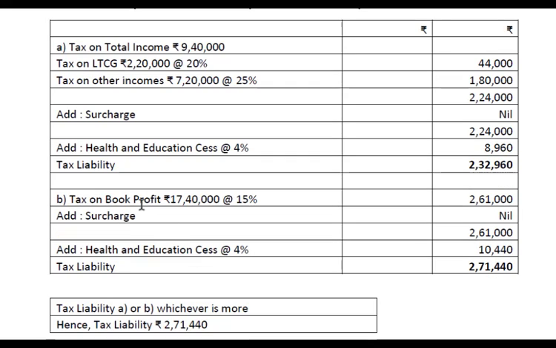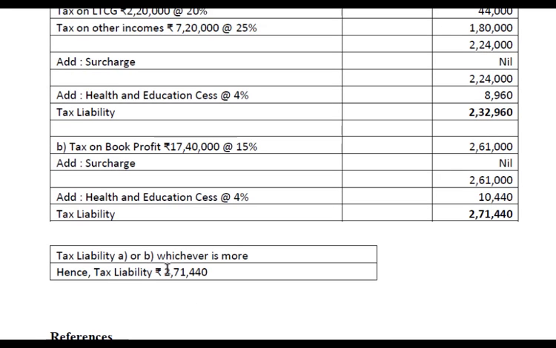Now the tax on book profit. Book profit is 17,40,000 at the rate of 15%. It comes to 2,61,000. On 2,61,000, health and education cess at the rate of 4%. So we get tax liability 2,71,440. Now 2,32,960 and 2,71,440. So the MAT, minimum alternate tax, is more. Therefore, the tax liability is